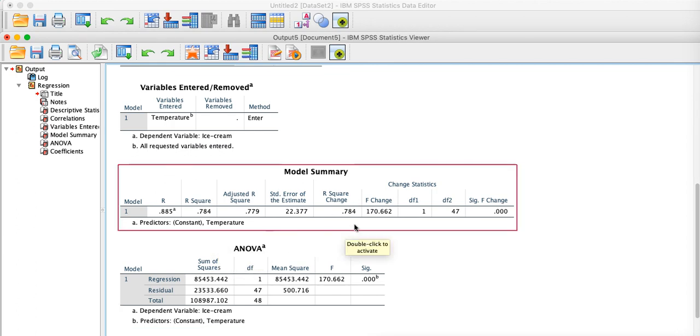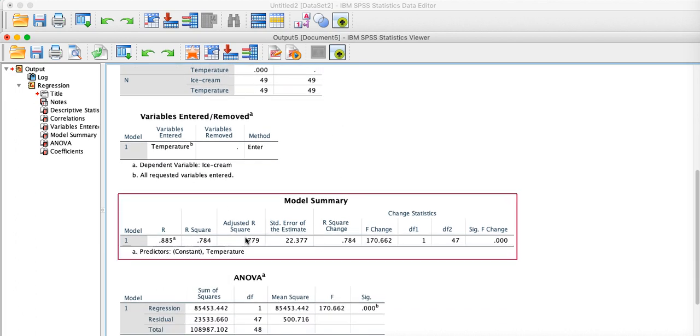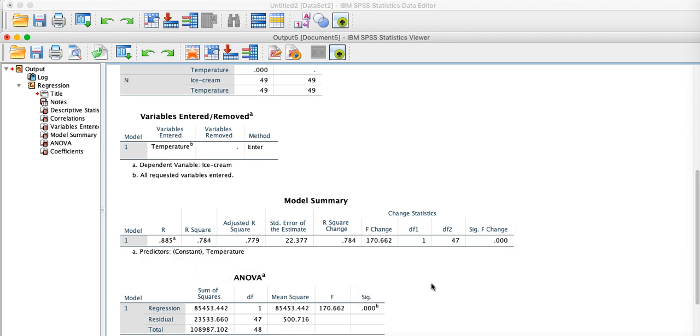Till here I wanted to show you what correlation is and how we can measure correlation. Here the R value is 0.885, and the R square value is 0.784. And if we go one step further, the regression model is the best fit because it is significant at the 5% level of significance.